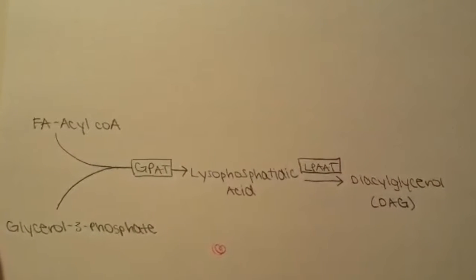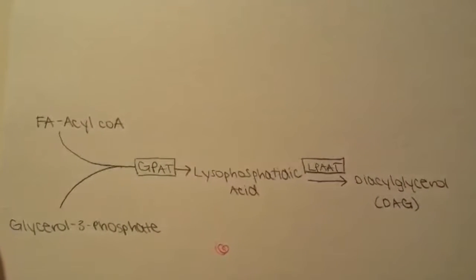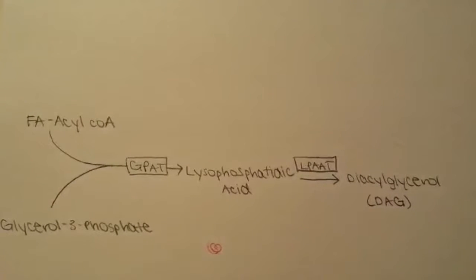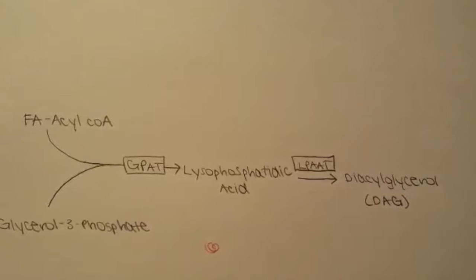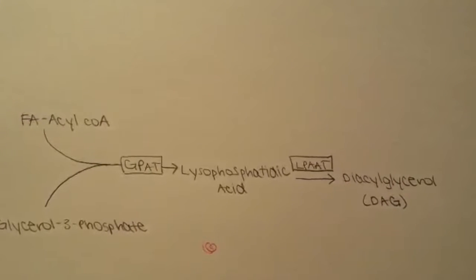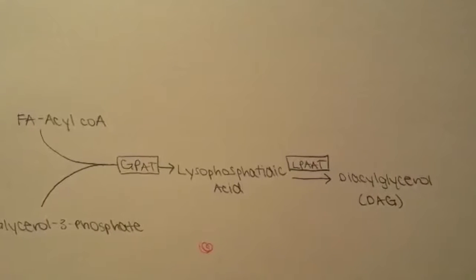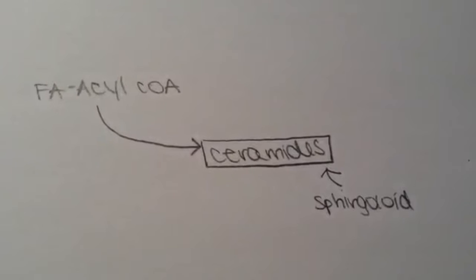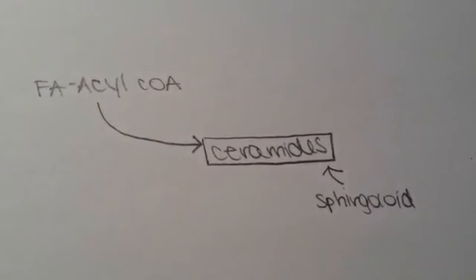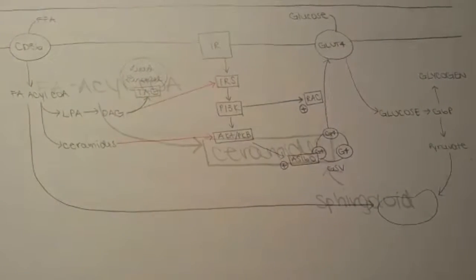DAGs are formed through re-esterification. This is when fatty acyl-CoA enters the muscle cell and combines with glycerol 3-phosphate using the GPAT enzyme to form lysophosphatidic acid. This then becomes a DAG when LPAT facilitates the reaction. Through sphingolipid formation, ceramides are made.